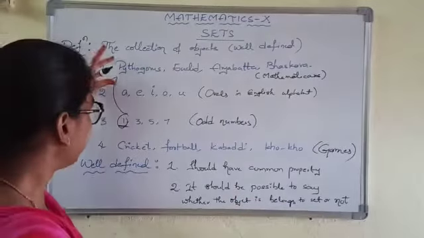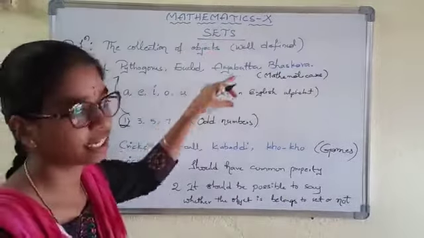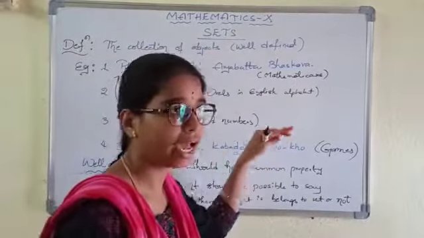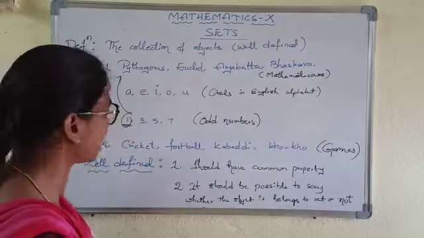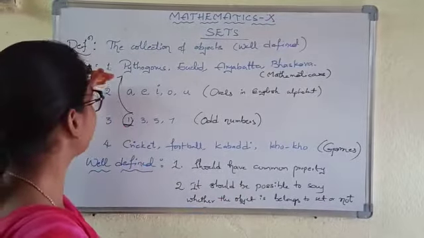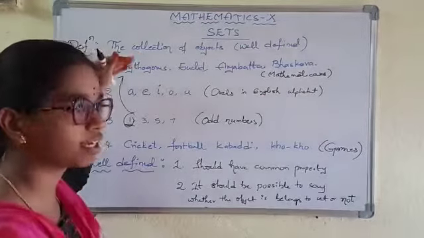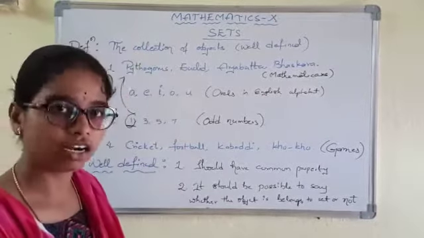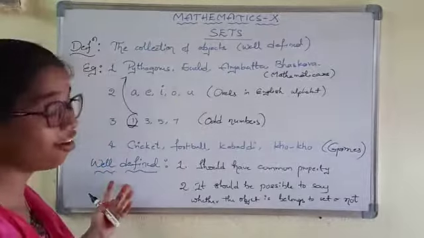Meaning in a collection, clearly we can say that it should have a common property, and if we choose any object, we can clearly say whether the object belongs to the collection of objects or not. Then it is nothing but well defined.